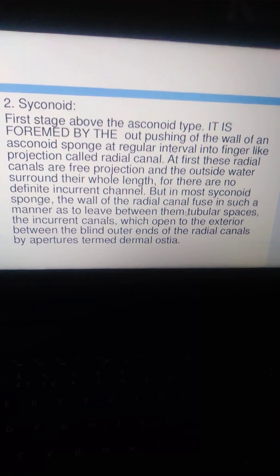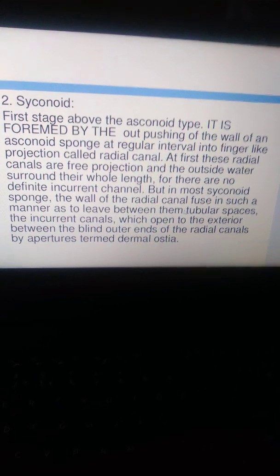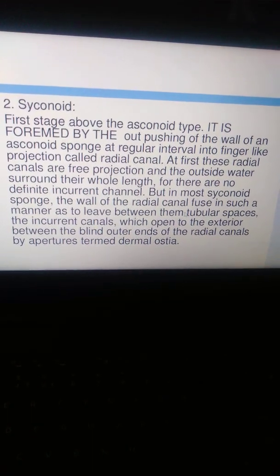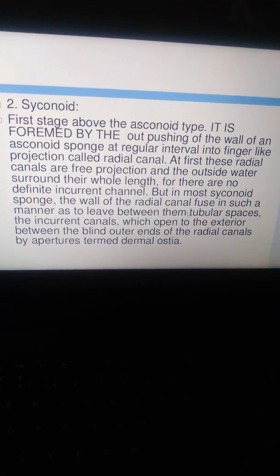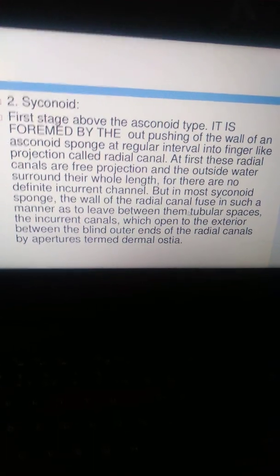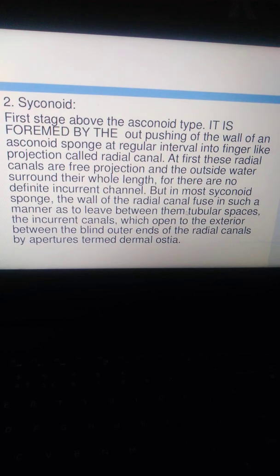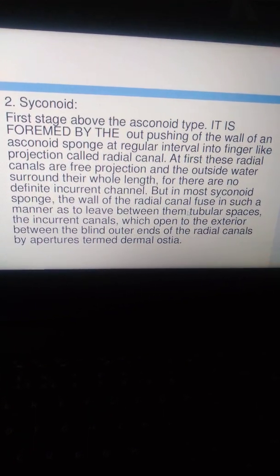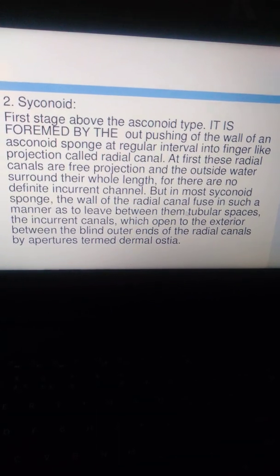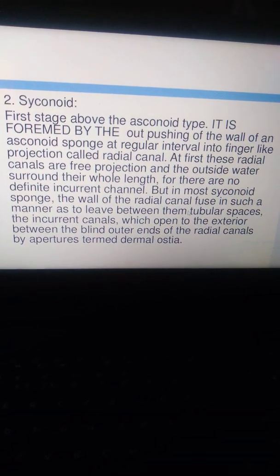The first is above the asconoid type. It is formed by the outpushing of the wall of an asconoid sponge at regular intervals into finger-like projections called radial canals. At first, these radial canals are free projections, and the outside water surrounds their whole length.